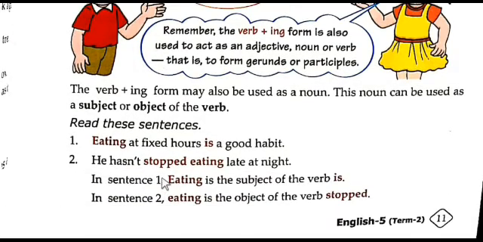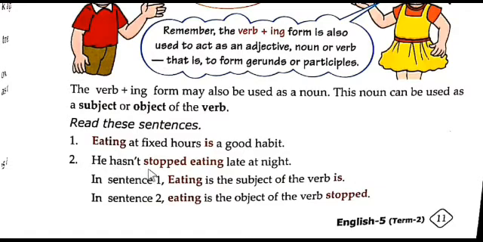Here some examples have been given. Eating at fixed hours is a good habit. Here eating, the verb plus ing form, comes in the beginning of the sentence, so we say it is the subject. At fixed hours is a good habit, and is is the verb.